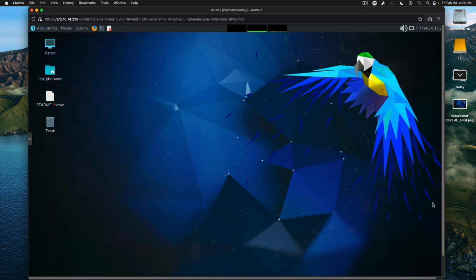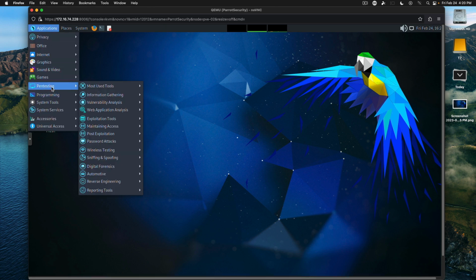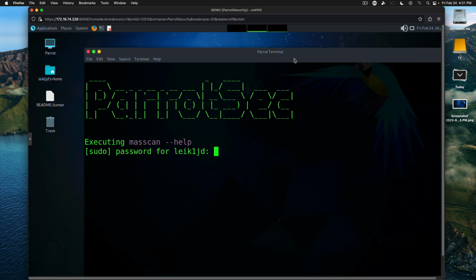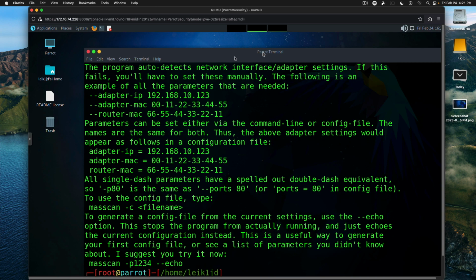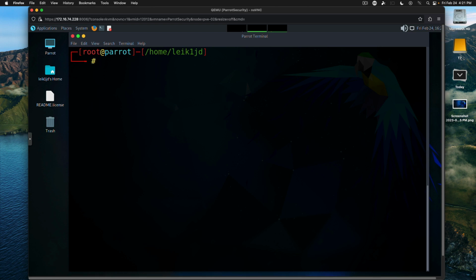All right, moving on, we're going to take a look at a couple of network and port scanners. So again, we go into pen testing. This time we're going into information gathering, network and port scanners, and we're going to start with masscan. Give that an enlarge, enter password. And again, by default it gives you usage details. We're going to clear that.